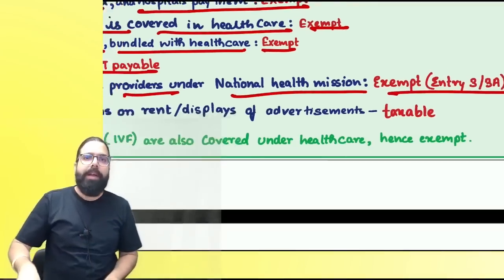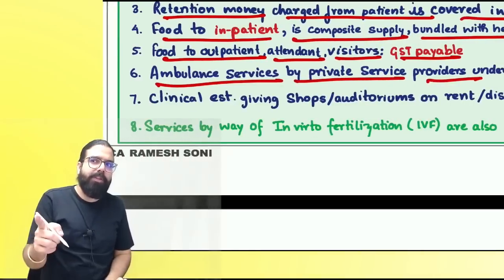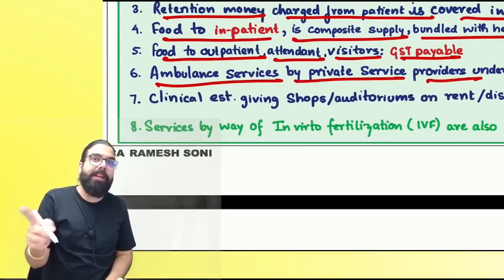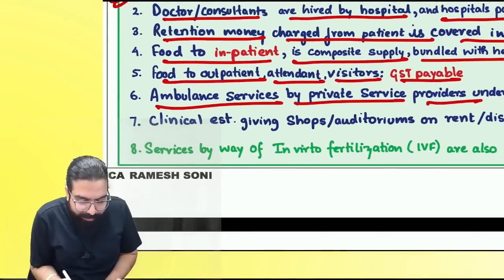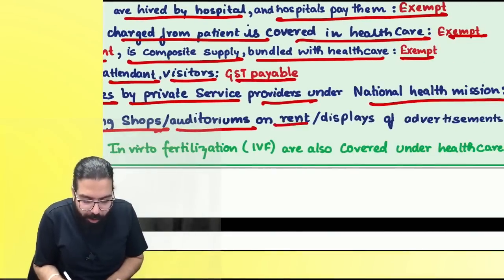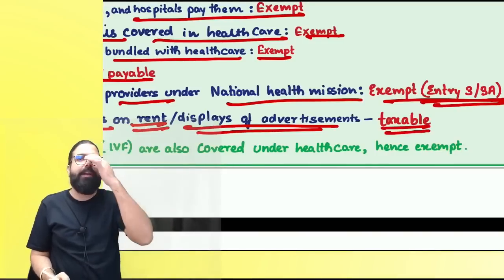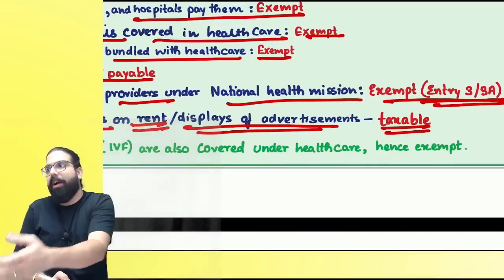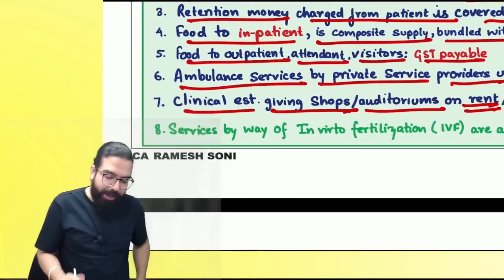Are we clear, everyone? Entry is always entry number 3 and 3A. What is 3 and 3A? Pure services or composite supply in relation to 243GW. Do you remember, everyone? Next, sir, clinical establishment giving shop, auditorium on rent, displays advertisement, always taxable. Government is telling only healthcare is exempt. If they are doing advertisement, giving shop on rent, auditorium on rent, it will always be taxable.